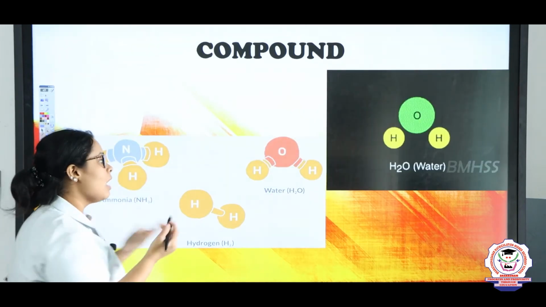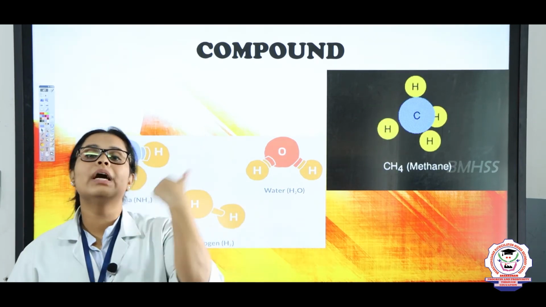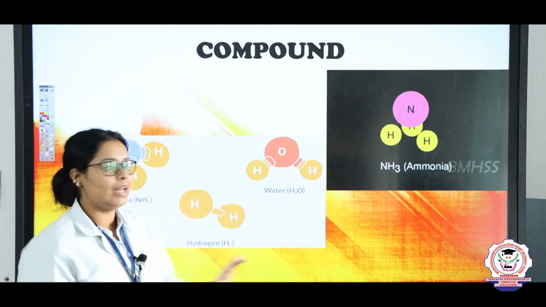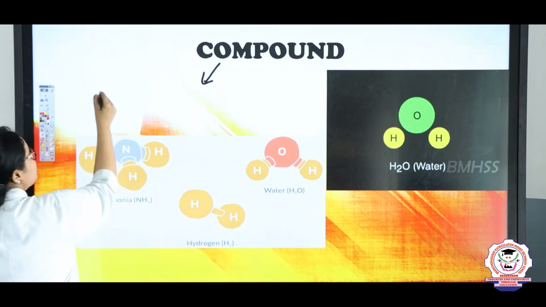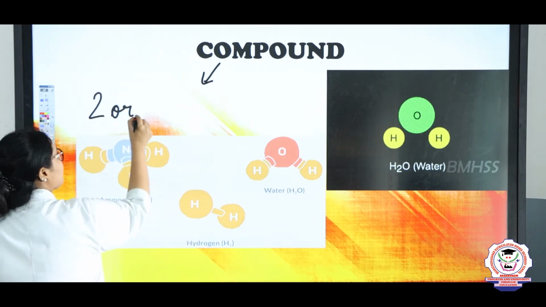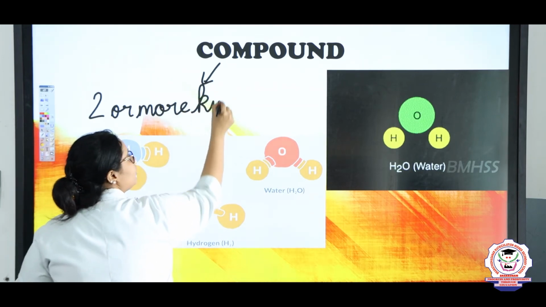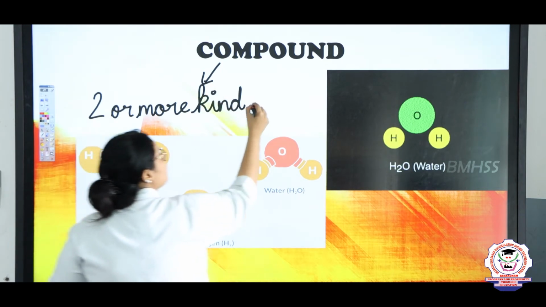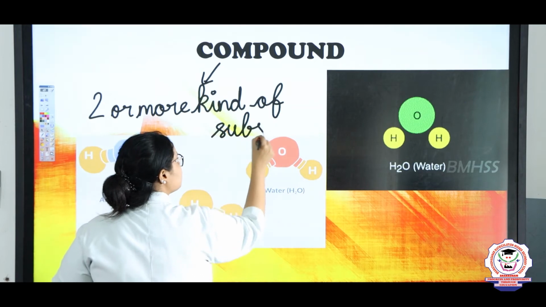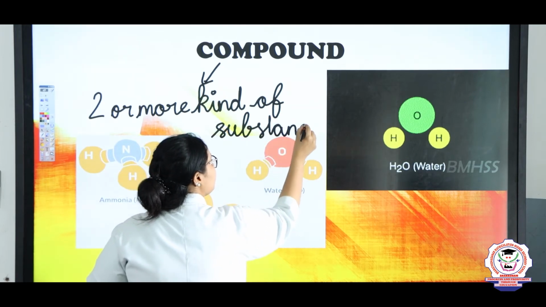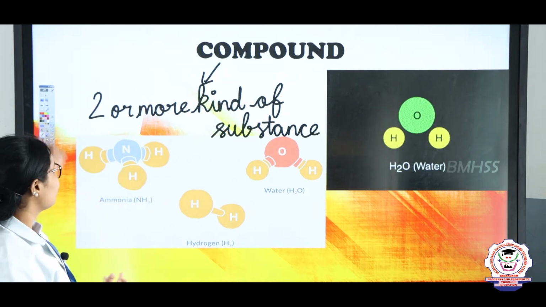Now, let us see what are compounds, children. Compound means there are one or more than one type of different elements. So, compound means there will be two or more kinds of substances.